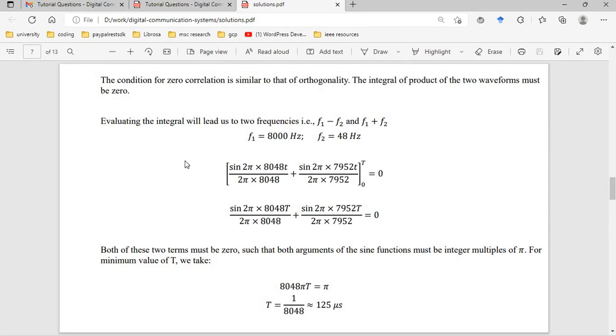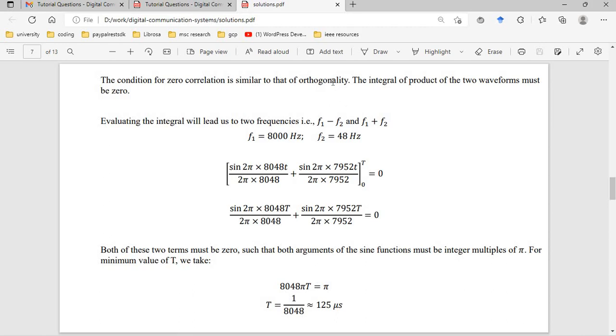Okay, so we have a situation where you require two signals, or two waveforms, to have zero correlation. Now, the condition for zero correlation is similar to that of orthogonality. If two signals are uncorrelated, they are also said to be orthogonal, and if two waveforms are orthogonal, then their correlation is zero. That means they are uncorrelated.